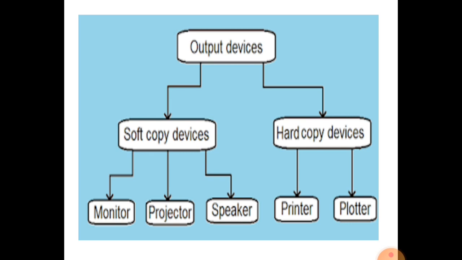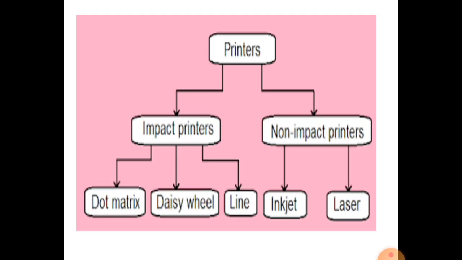So soft copy output devices are monitor, projector and speaker. They only display the result; humans cannot store it. But hard copy output devices are printer, plotter, thermal printer, and so many more. From these hard copy devices, we can take a printout of the output. Now here you can learn about the printer briefly.